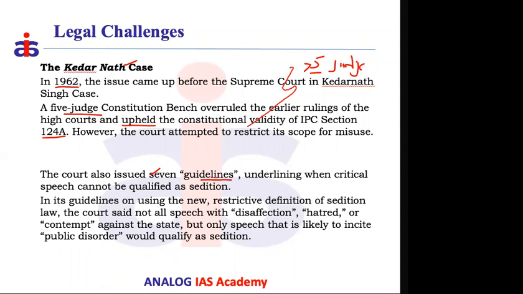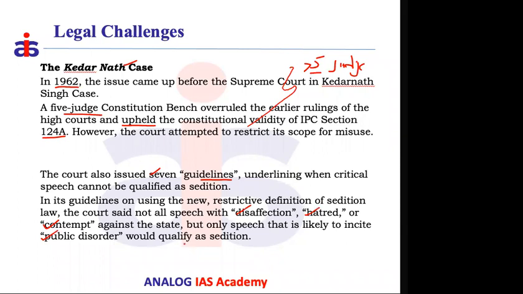They validated it by giving specific directions to the government, saying that you can book a case only when these specific issues happen. That is why the guidelines were given on how to use this sedition law. Not all speech with disaffection, hatred or contempt against the state qualifies as sedition; only speech likely to incite public disorder would qualify.